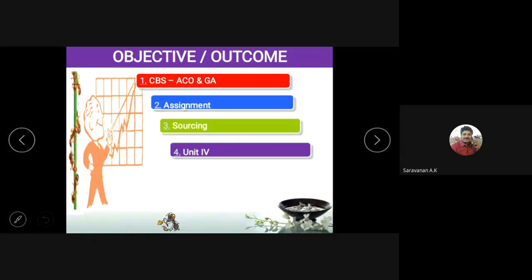In the past couple of classes, we discussed content beyond syllabus. One topic we discussed is the ant colony algorithm for the traveling salesman problem, and another content beyond syllabus is the genetic algorithm for container loading problems. This CBS belongs to Unit 3. Now we are coming to the assignment portion, and then we are going with Unit 4.